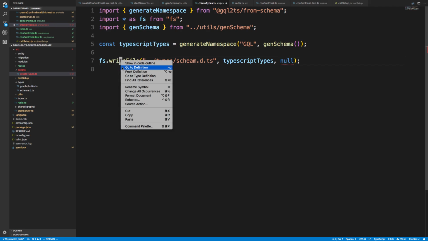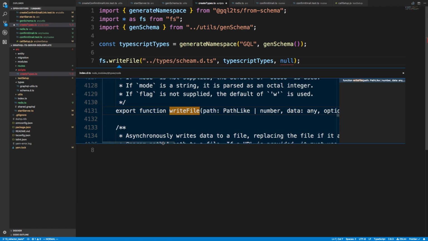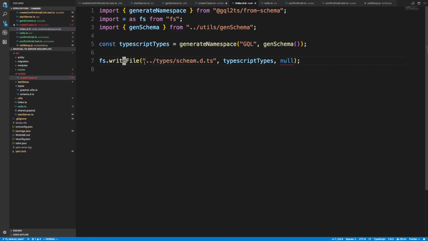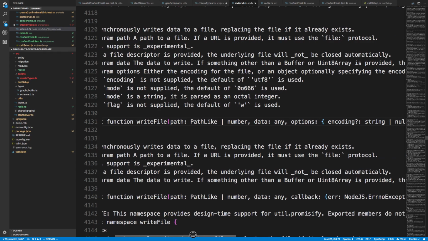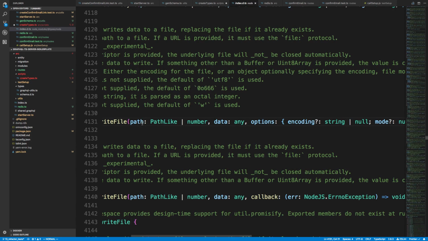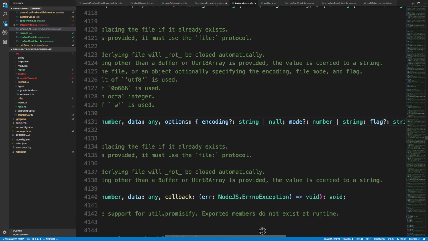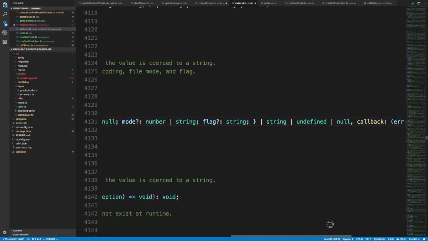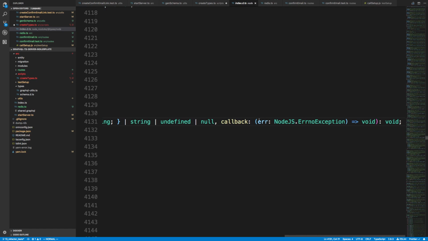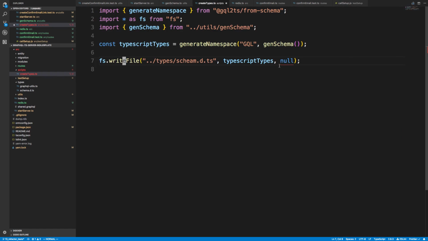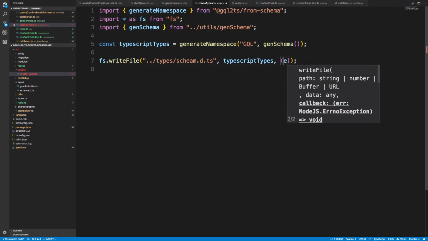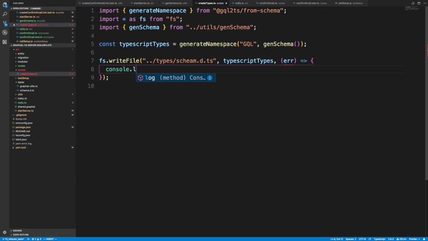Alright, so let's actually just peek the definition. I should have done this a while ago. This would be the easiest way to do this. Actually, instead of peek, I'm going to go to definition. So this is the TypeScript definition. It wants a path, which we provided, options, and then the last thing is a callback, which only includes the error. So error, and we can console.log the error. Alright, perfect. So we're pretty much done with this now.